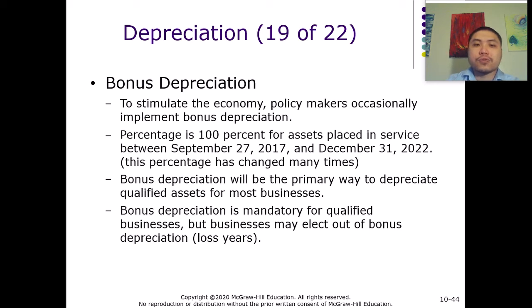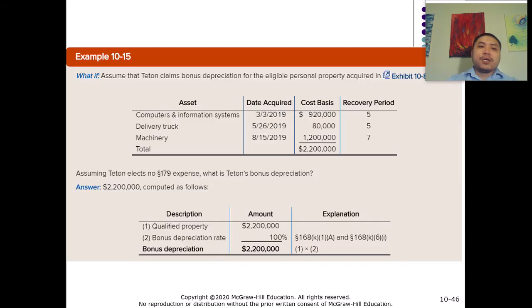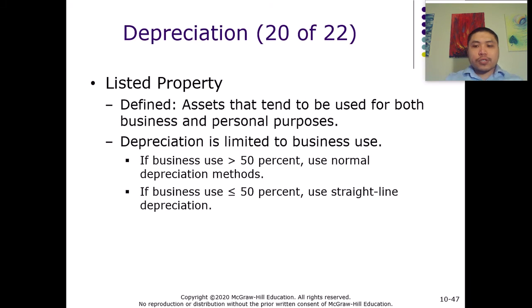Taxpayers can choose to apply either one of them to maximize their tax deductions, to 100% expense the cost of acquiring the properties. But keep in mind that these two programs only apply to personal properties. All right, so let's continue with our lectures.